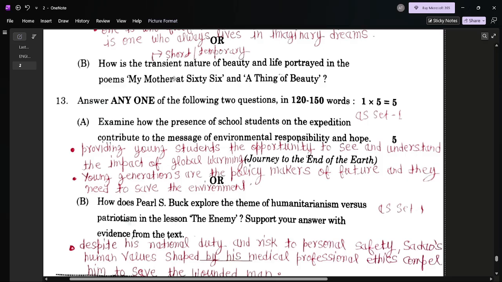Second question, this is option B. How is the transient nature, transient means short span of life, temporary, of beauty and life portrayed in the poems My Mother at 66 and A Thing of Beauty? Two poems, a single question. It means an inter-thematic question.